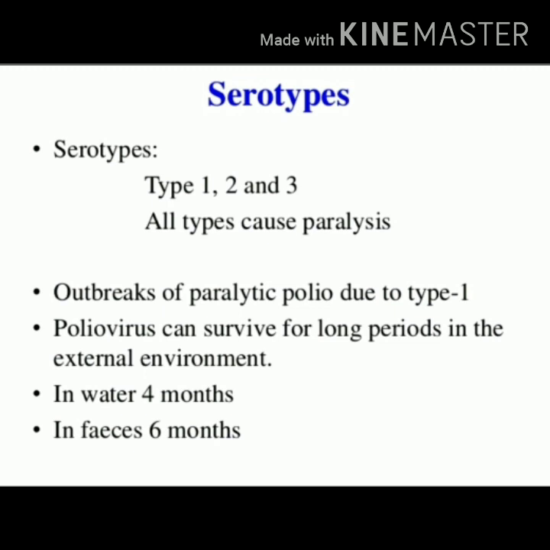As you know, wild poliovirus has three serotypes, type 1, type 2 and type 3. All these three serotypes are capable of producing paralytic polio. Similarly, this virus, that is wild poliovirus, is capable of surviving for long periods in external environment. In water, poliovirus can survive for 4 months, whereas in feces it can survive for 6 months.